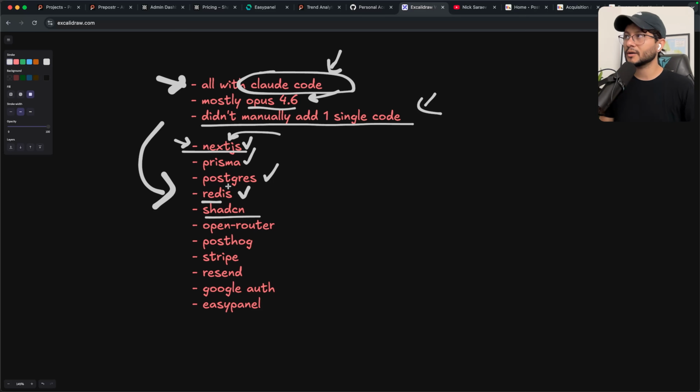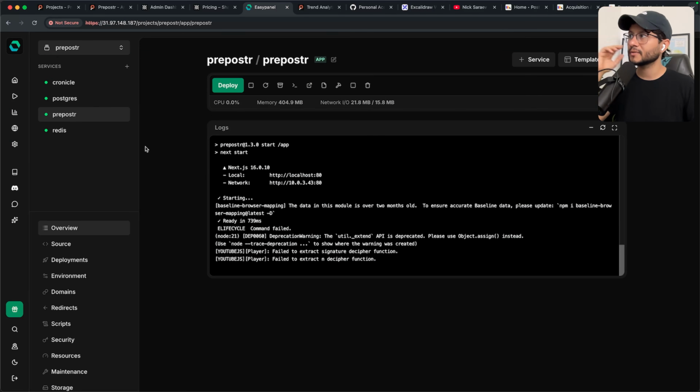Shadcn, as I said, I'm also using the template, OpenRouter for all of the LLM calls, PostHog, like I mentioned earlier, Stripe for payments, Resend for emails, Google authentication since people can authenticate with their Gmail accounts, and Easypanel for the infrastructure. Let me show you the Easypanel, by the way. It's as simple as this.